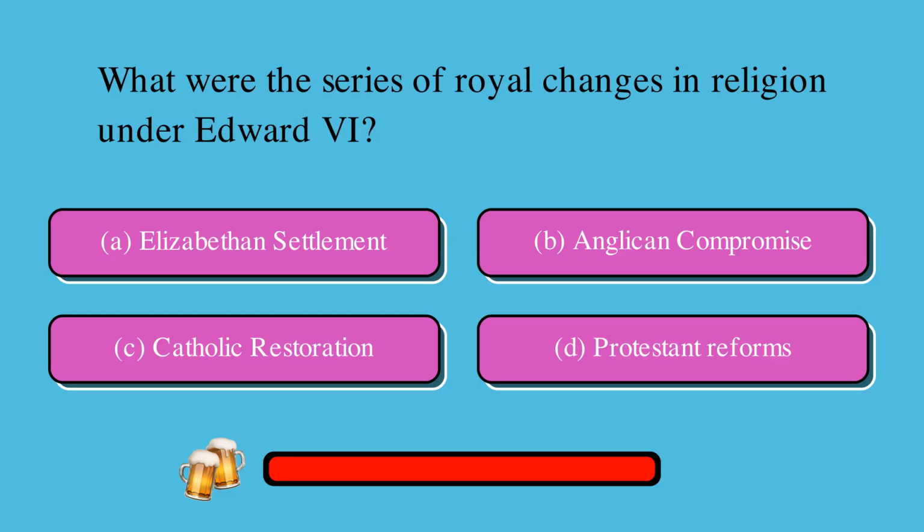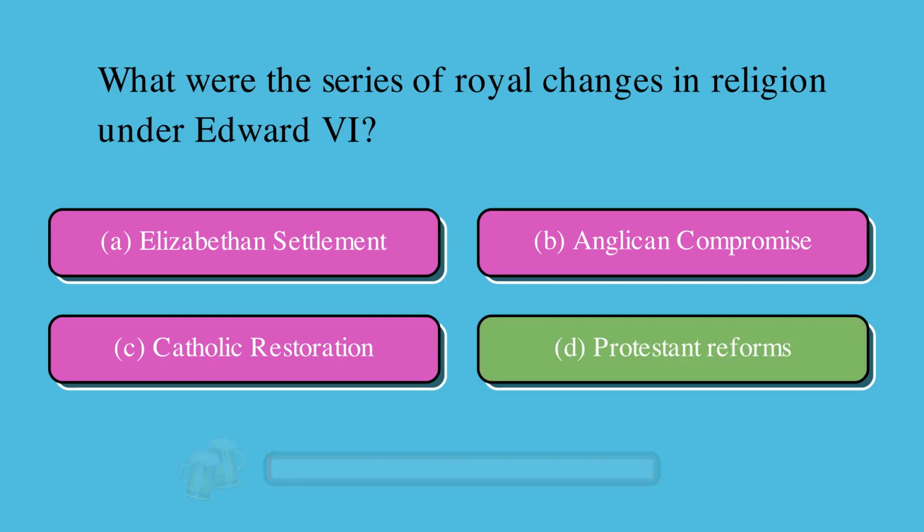What were the series of royal changes in religion under Edward VI? Is it A. Elizabethan settlement, B. Anglican compromise, C. Catholic restoration, or D. Protestant reforms? The correct answer is D. Protestant reforms.